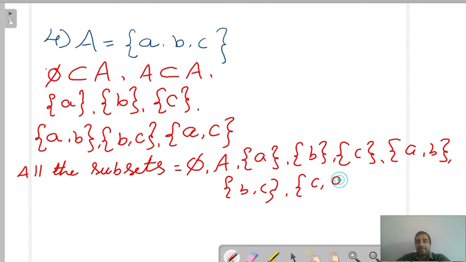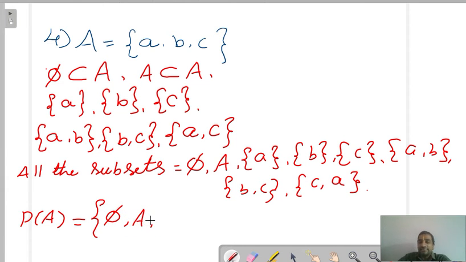CA or AC, anything is fine. Now, what is the power set of A? Can anybody say? Power set of A. Yeah, exactly. So write the set symbol and write all the subsets inside as elements. All sets are written as elements now.